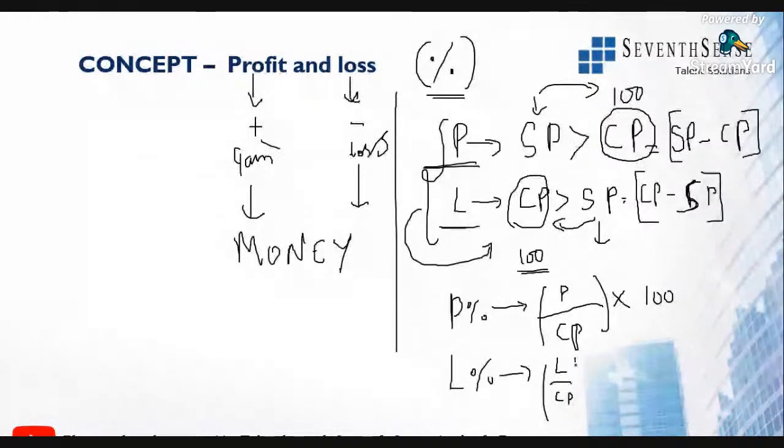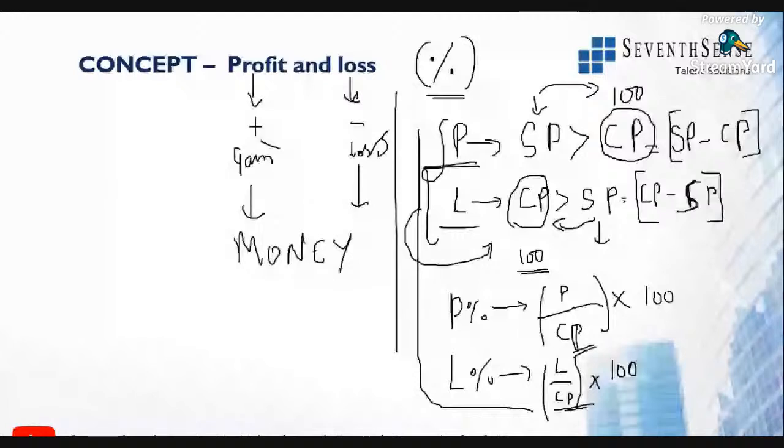Whichever it is, either loss or profit, percentage is always calculated with respect to cost price. Clear? So loss percentage or profit percentage is always calculated with respect to cost price, and that will be in terms of fraction. If it is in fraction, you need to convert it into percentage by multiplying it with 100. So this is the basic formula for you to learn. We'll be using many of these type of formulas for understanding purposes. Please make a note of this formula.